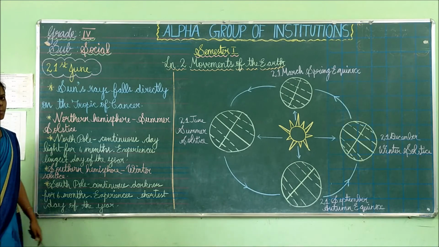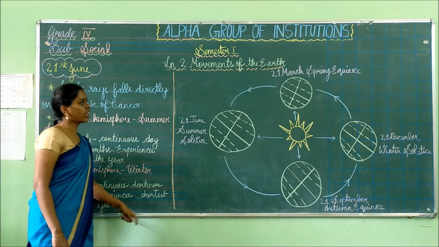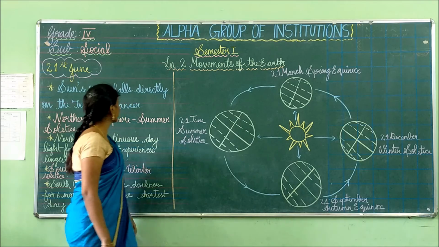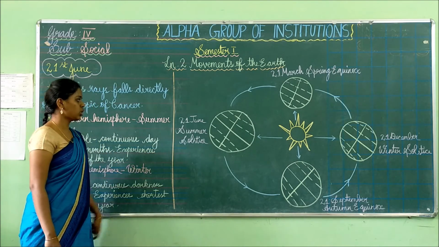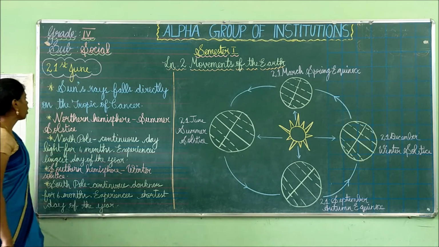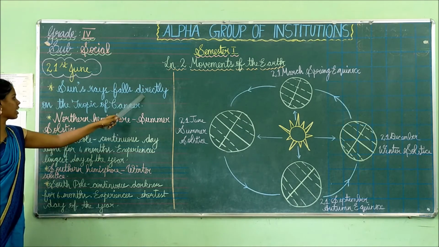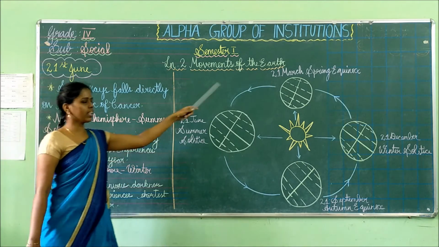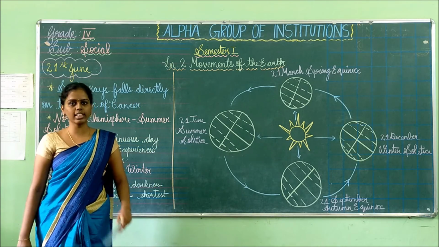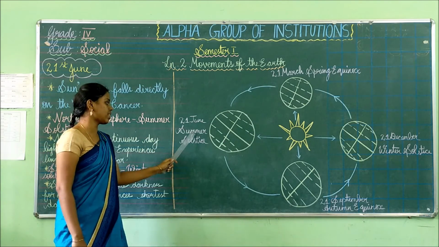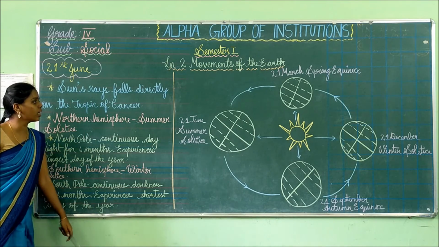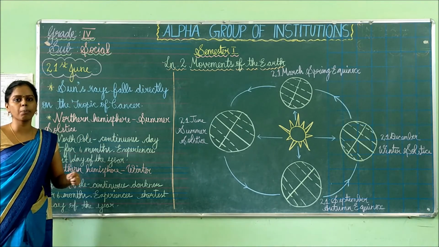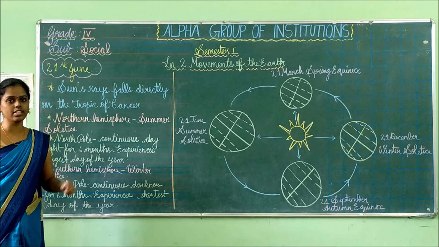Next we are going to see about 21st June. First we have seen 21st March, which is known as spring equinox. Now 21st June is known as summer solstice. The sun's rays fall directly on the Tropic of Cancer. In spring equinox, the sun's rays fall directly on the equator, but in summer solstice, the sun's rays fall directly on the Tropic of Cancer. The Tropic of Cancer, Tropic of Capricorn and all we have seen in our first class itself.